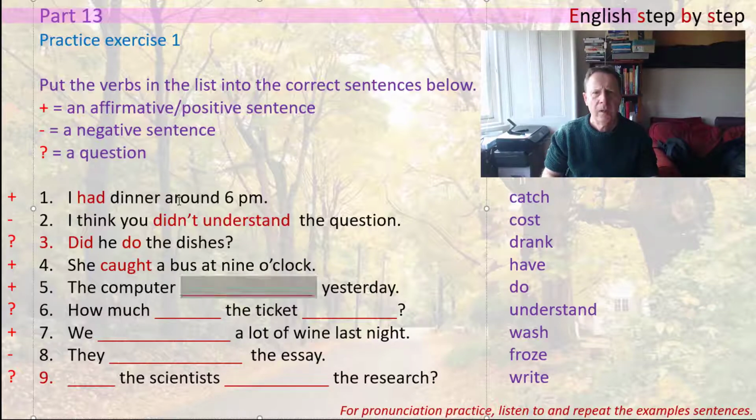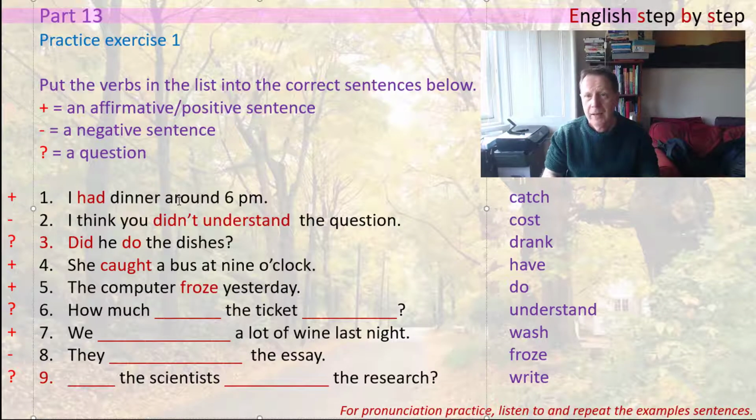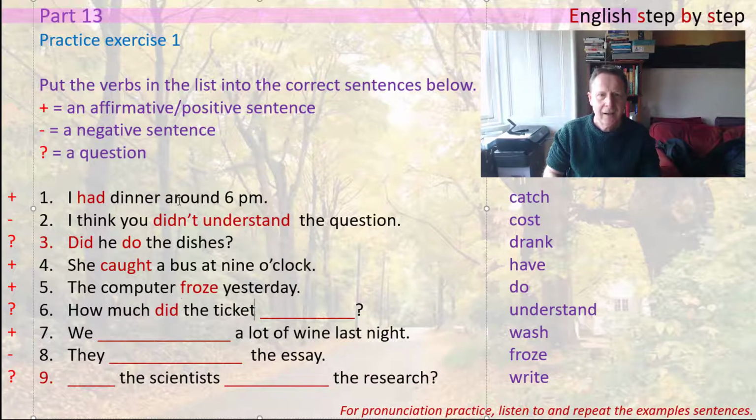Now the next one is about a computer, and it's a positive sentence, it's an affirmative sentence, and if you talk about a computer, the only verb that fits here is freeze. And I see I already wrote the past tense form there, so that should be froze, which you already had in the past tense form. So, and the next one, this is a question, so it's did again, and then we need to use something about the ticket, which cost. How much did the ticket cost?